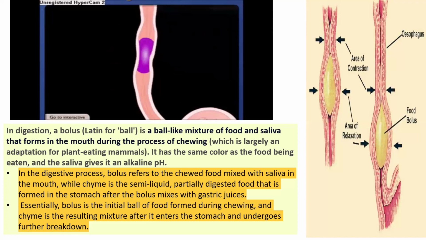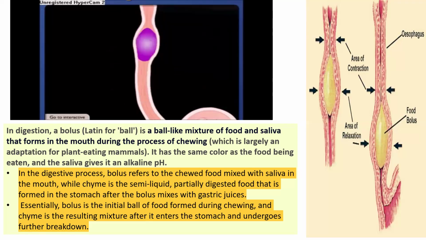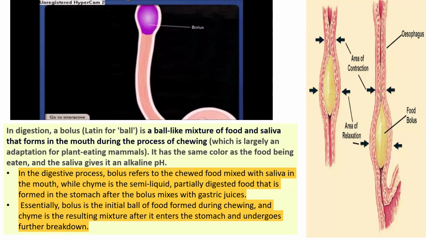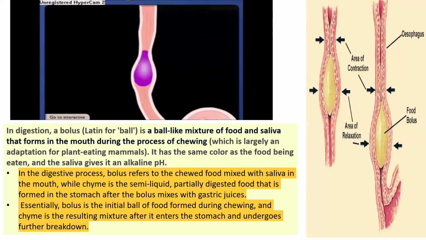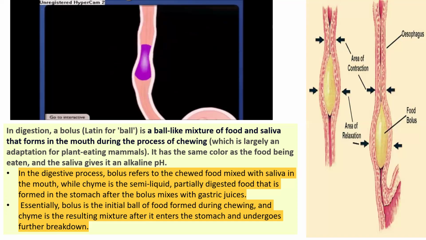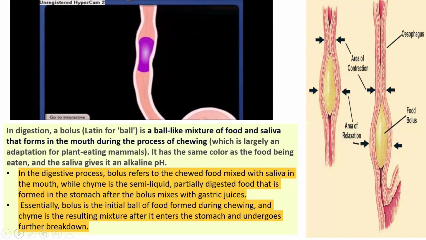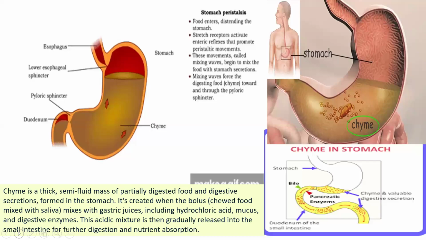Then it travels through the esophagus with the help of peristaltic movements and goes to the stomach, where it mixes with the gastric juices, and this partially digested food is called chyme. So essentially, bolus is the initial ball of food formed during chewing, and chyme is the resulting mixture after it enters the stomach and undergoes further breakdown and mixes with gastric juices.